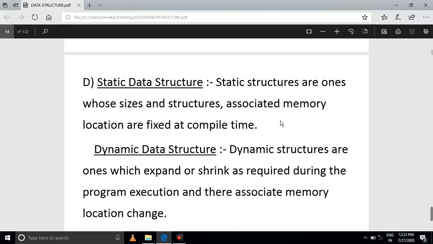Next, the difference with dynamic: you fix it in the program, and you are not changing anything during execution. That is the compile time level. With the static level, the program is compiled and then executed, and at that time you give the outputs, such as name, class and place. But at the dynamic level, you have fixed your sizes, and while executing you are just printing the output only. Nothing will change at the dynamic level. That is the difference between static and dynamic.